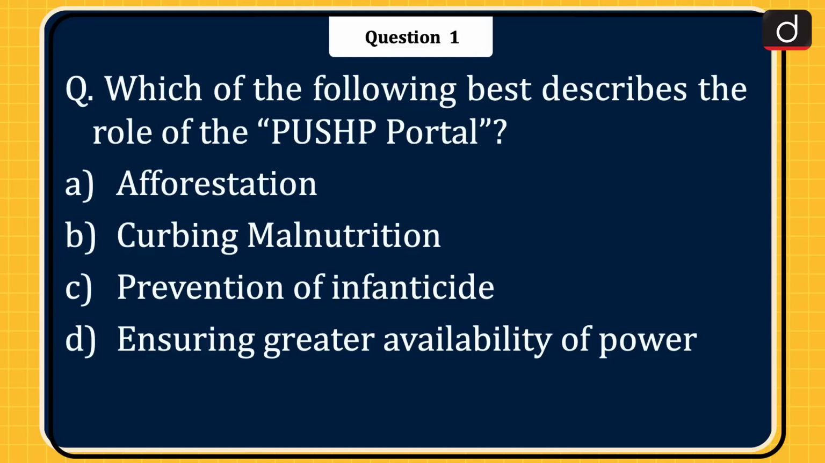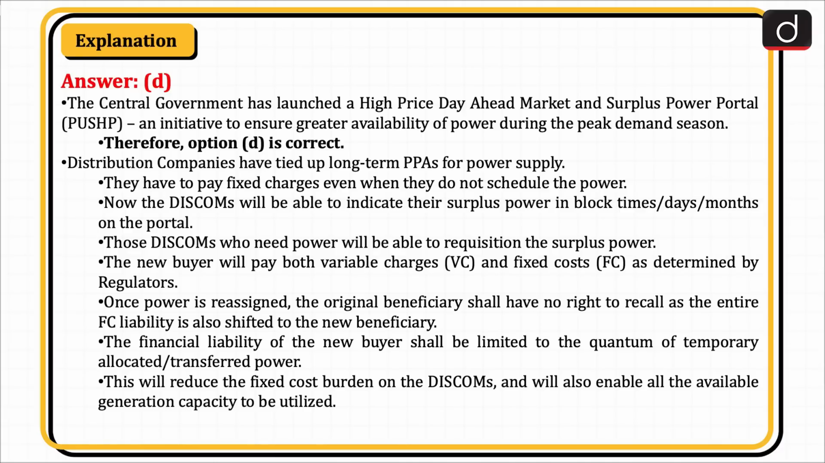Now let's begin today's session. First question is, which of the following best describes the role of the PUSP portal? Afforestation, curbing malnutrition, prevention of infanticide or ensuring greater availability of power? The correct answer is option D, ensuring greater availability of power. The central government has launched a high price day ahead market and surplus power portal, that is PUSP, an initiative to ensure greater availability of power during the peak demand season. Therefore, option D is correct.